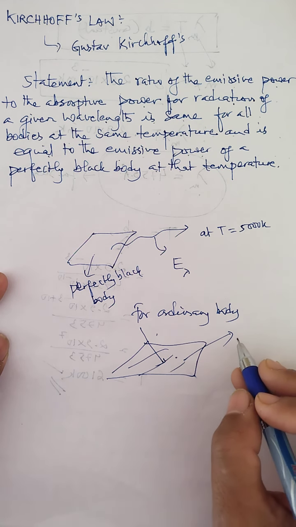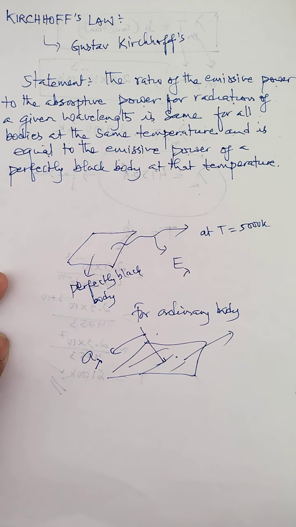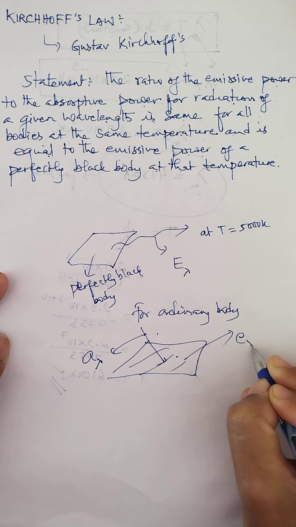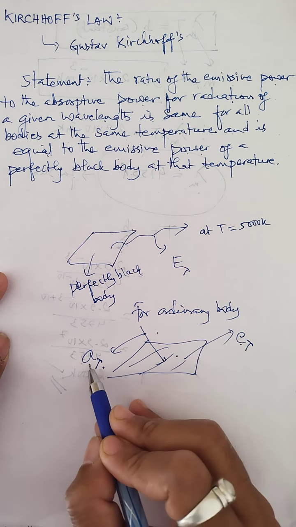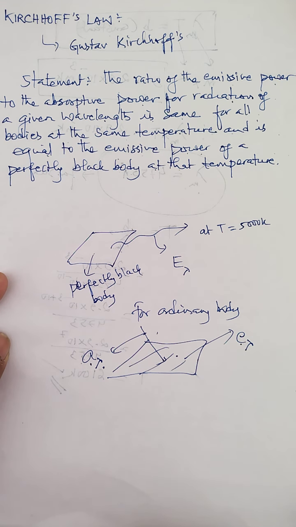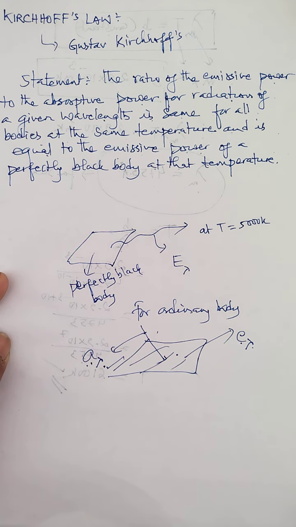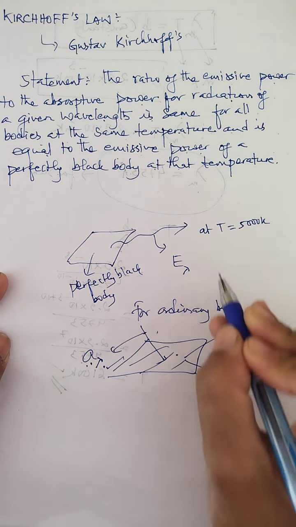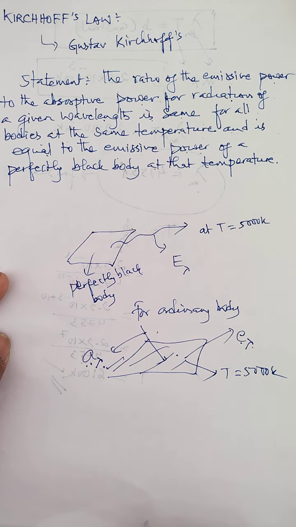So this body has a power called absorptive power, and this absorptive power is marked by letter A lambda. And this body has emissive power, and this emissive power is given by E lambda. So A lambda is the absorptive power, and E lambda is the emissive power of the ordinary body. And this absorptive power and emissive power is at a given wavelength at a constant temperature, and I consider the temperature is also 5000 Kelvin.